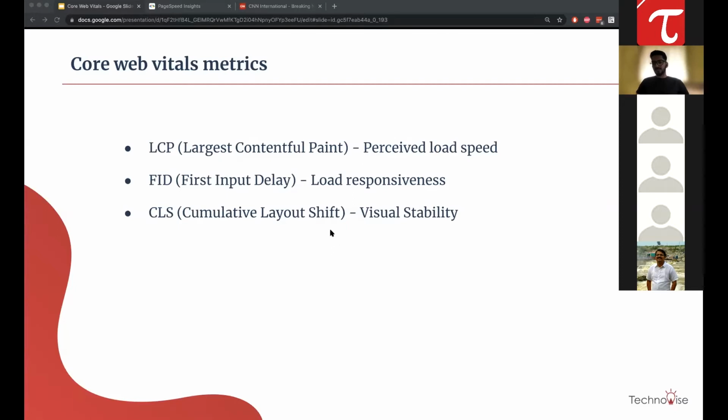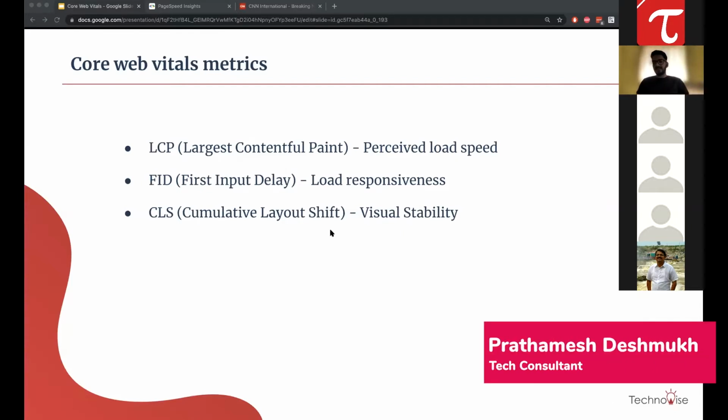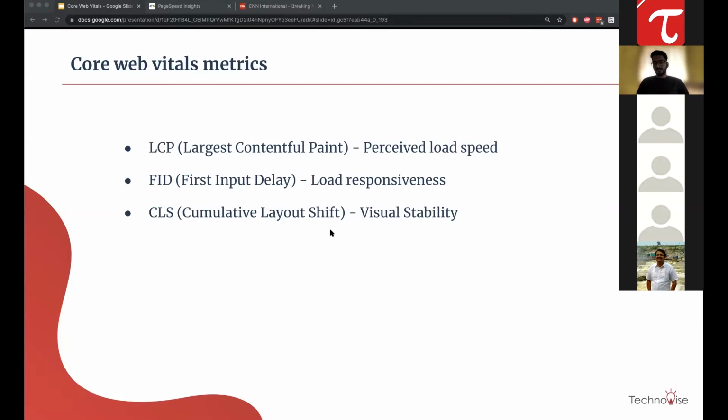We don't care if your whole web page is downloaded or not, or whether there are some background things happening or not. How this page is perceived by the user matters most. So all these metrics are very much user focused, user experience focused. That is why it is called perceived load speed.